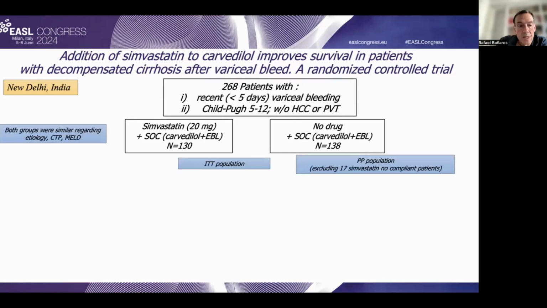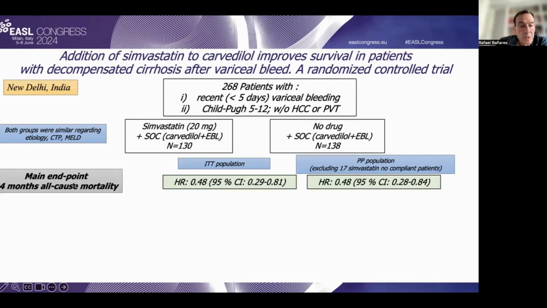It's important to emphasize that both groups were similar regarding etiology, Child-Turcotte score and MELD score, and the authors provide analysis according to the ITT population and per protocol population. It's also important to emphasize that around 15% of cases did not comply with the use of simvastatin.